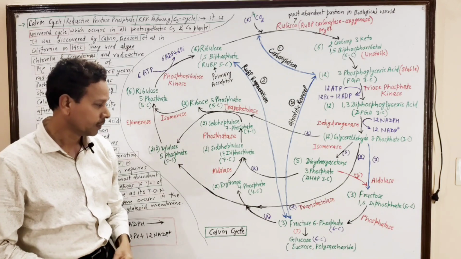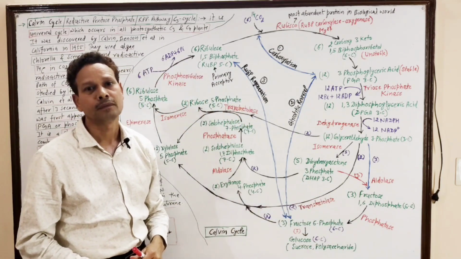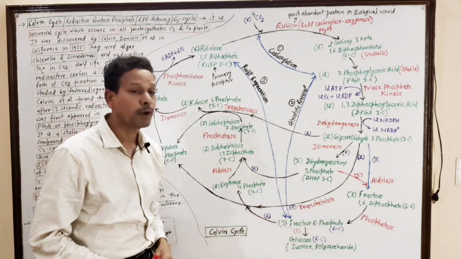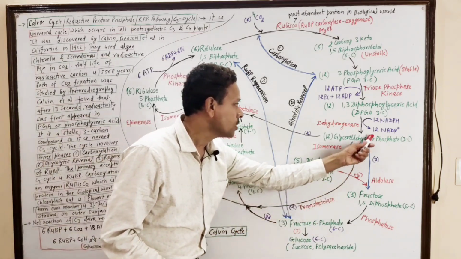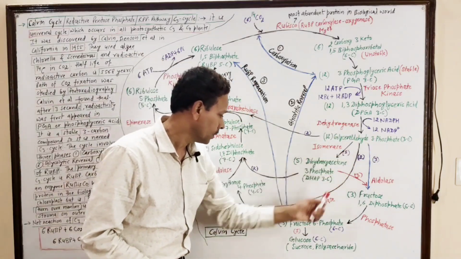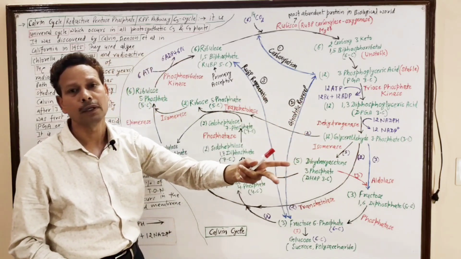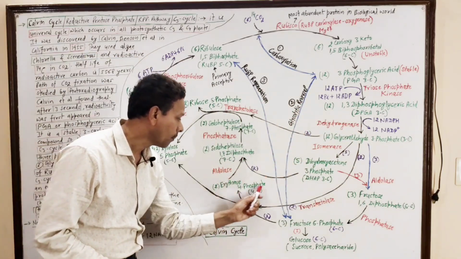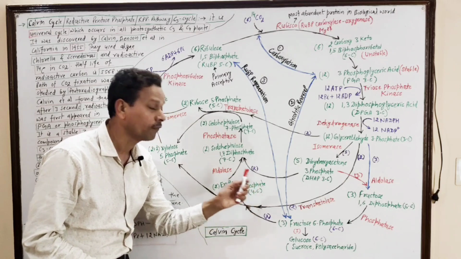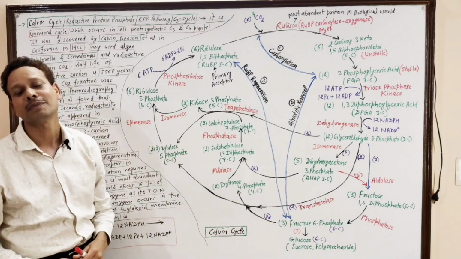And the third step is regeneration of the primary acceptor, RuBP. Now, this fructose 6-phosphate, in presence of glyceraldehyde 3-phosphate, this 6-carbon and 3-carbon, means 9 carbon, produces a 4-carbon compound, erythrose 4-phosphate, and a 5-carbon compound, xylulose 5-phosphate.